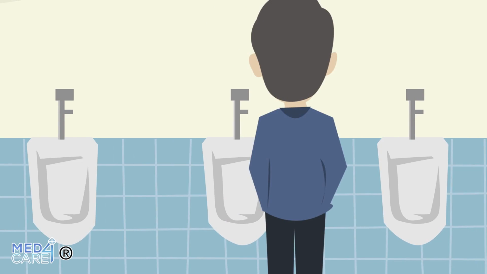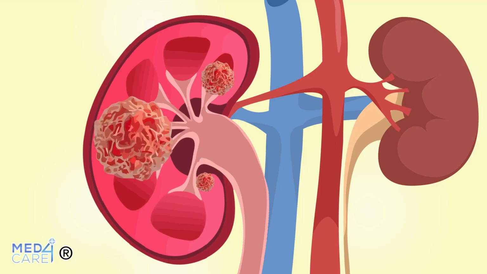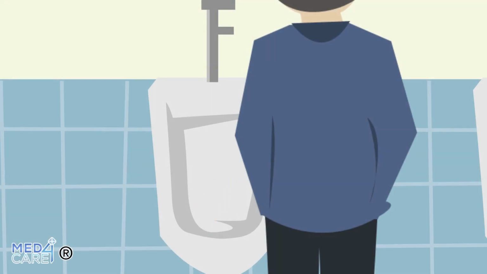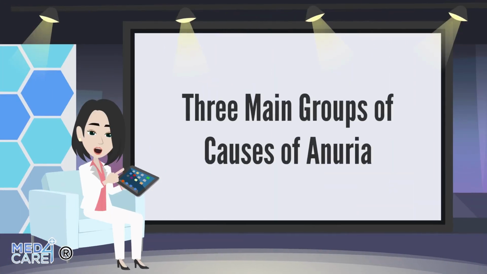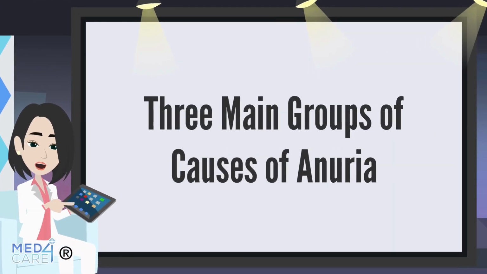In different ways, an infiltrating tumor that invades the renal parenchyma can cause a destructive effect on the nephrons, the functional units of the kidneys, causing the lack of blood filtration and the final absence of diuresis. Let's now look at the three main groups of causes of anuria, divided according to the type of factor involved.